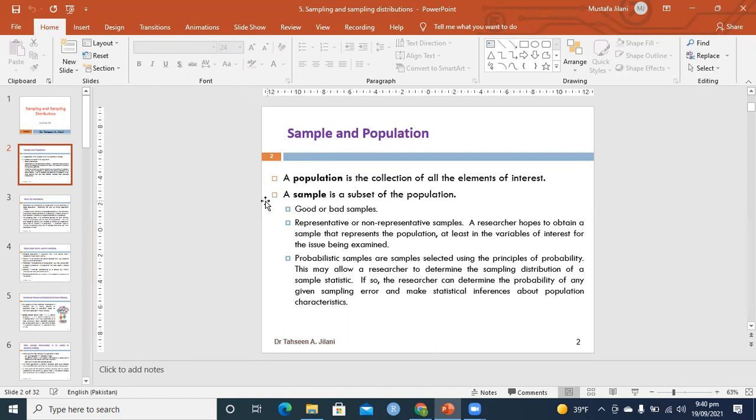So what is a sample? A sample is basically a small portion or a small part of the population. Normally, we try to get a sample from the population in such a way that the population can be represented by that small sample. Theoretically, the sample size should be 15% to 20% of the population.